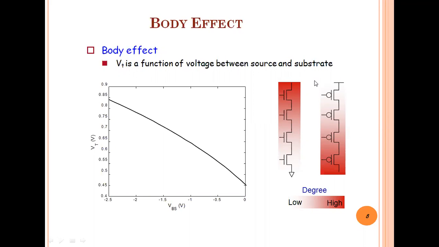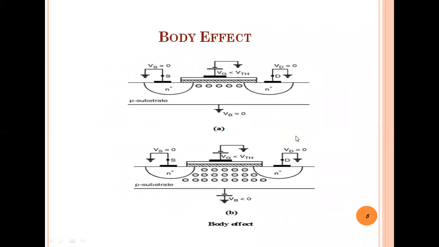Okay. So in the body effect, with this diagram you can understand that the body or substrate is always connected to the ground terminal, that is, the potential is zero, right? And its effect on the threshold voltage: there is the thickness of the oxide layer, that is TOX. If TOX increases, VT also increases.